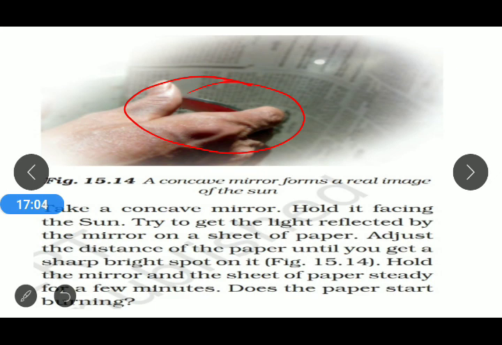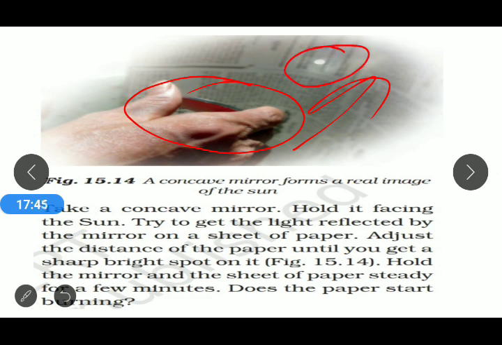When the sun's rays fall on that concave mirror, after reflection we see a spot on a paper. We take a concave mirror and a paper, and by adjusting the concave mirror, we are supposed to get a spot on it. After adjusting the distance between the mirror and the paper, we adjust in such a way that we get a bright spot on that paper.